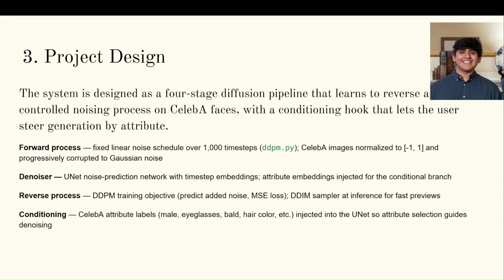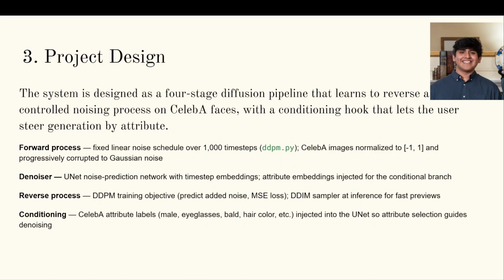We use a UNet that takes a noisy image and a time step embedding and predicts the noise that was added. For our conditional branch, we also feed in facial attribute labels, things like male, eyeglasses, bald, hair color, as a learned embedding that gets concatenated in the UNet. That's what lets the user actually steer generation later in the demo.